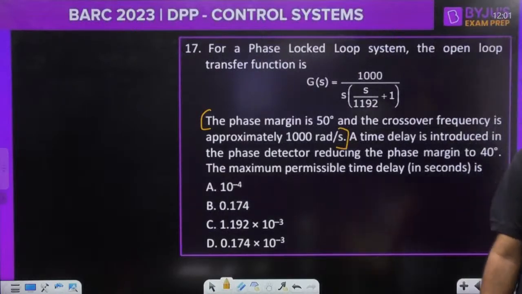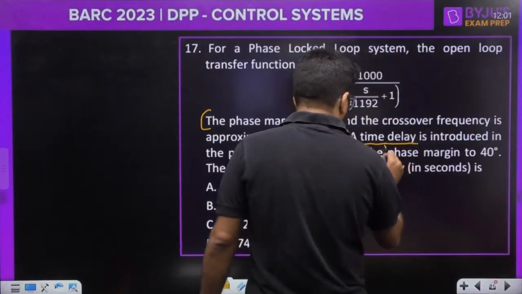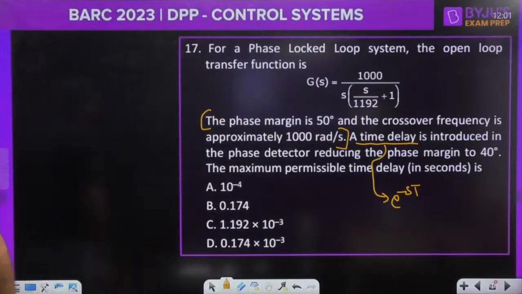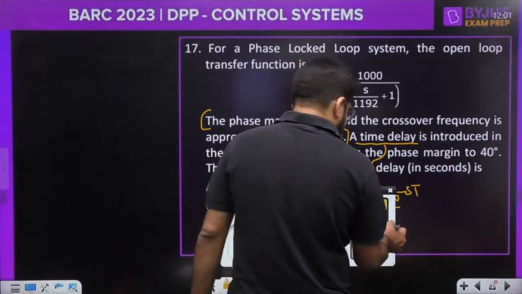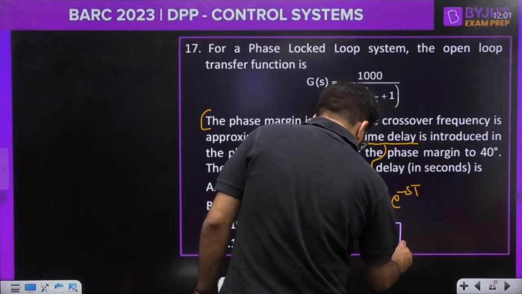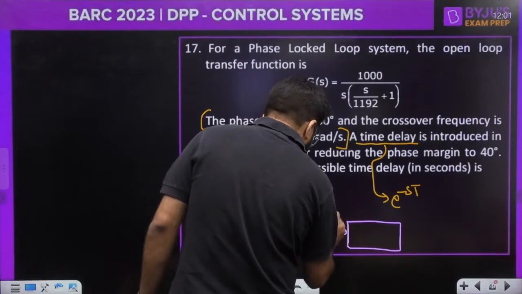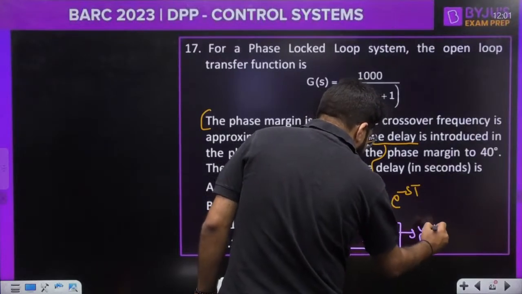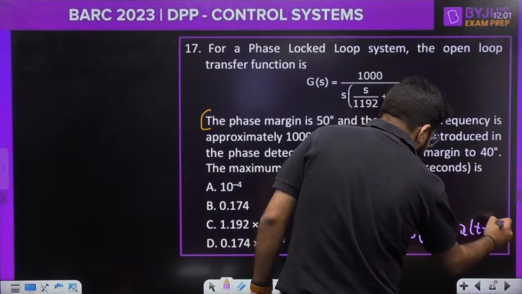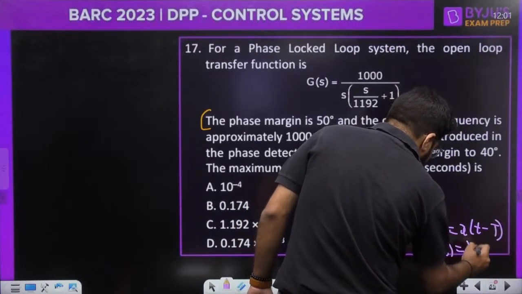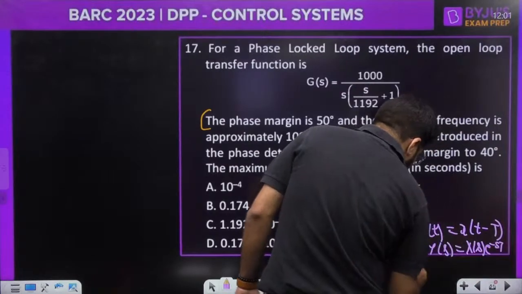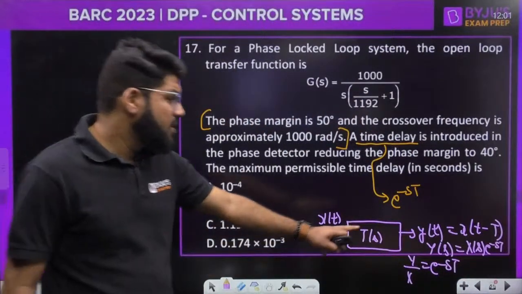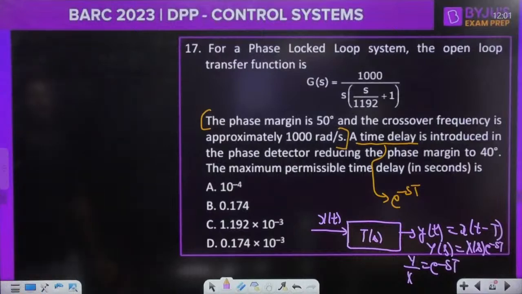Time delay. So what is the time delay element actually? The time delay element is known as the exponential term e power minus sT. The time delay function is e power minus sT because when you take a system with the input x(t), and let's say the transfer function T(s), and the output y(t). Delay means y(t) should be x of t minus T, the delayed version, and the Laplace transform will become X(s) e power minus sT. So what is the transfer function Y by X? It is e power minus sT. For a time delay system, the transfer function is e power minus sT. Clear? E power minus sT.